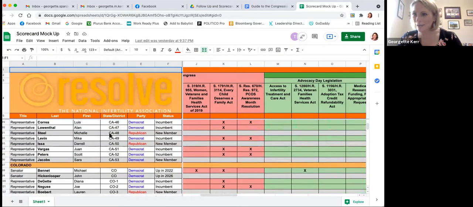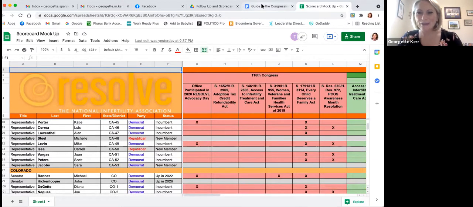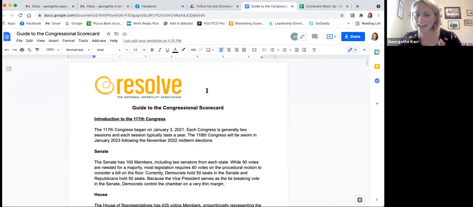So if that walkthrough was not good enough, we've also put together a quick guide to help you understand the scorecard, what some of the terms mean, to provide some background on those caucuses and those committees that we discussed, and also to provide details that are aligned with some of the other materials you've seen from Resolve about this year's Advocacy Day bills.